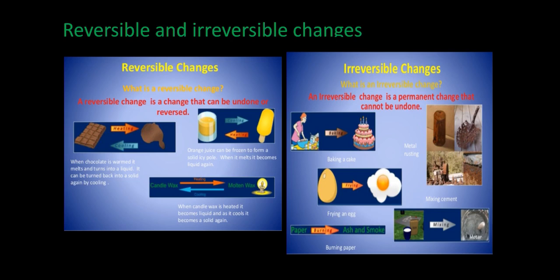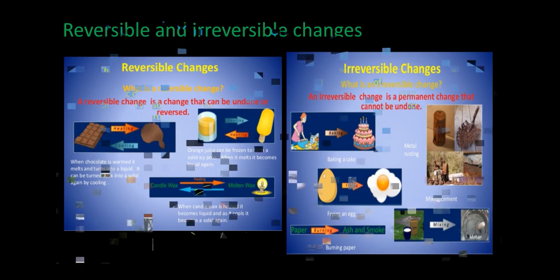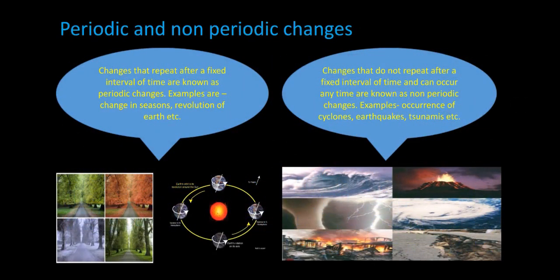So this kind of changes in which new substances are formed and that cannot get back to the original form are called irreversible changes. Now, the changes which are based on time, that is periodic and non-periodic changes.